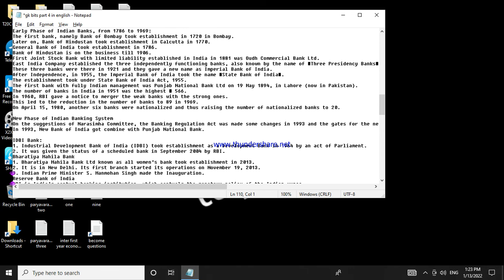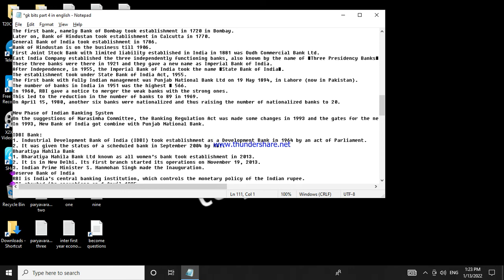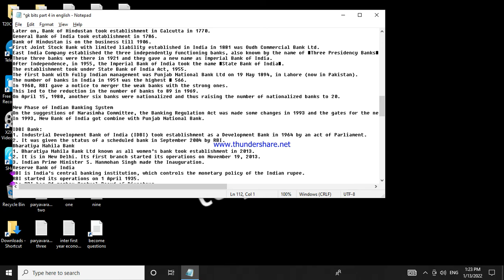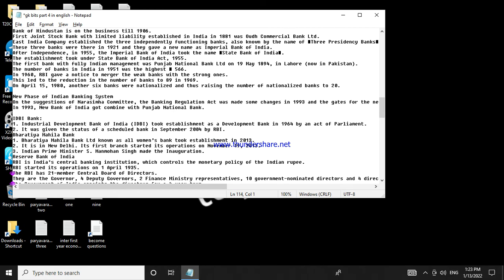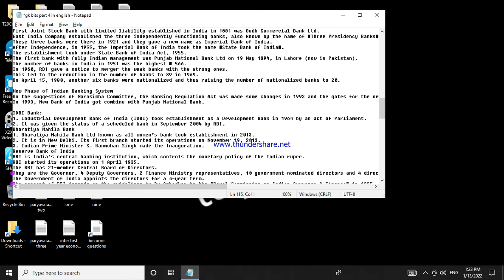Reserve Bank of India. RBI is India's central banking institution which controls the monetary policy of the Indian rupee. RBI started its operations on April 1, 1935. The RBI has a 21-member Central Board of Directors. They are the Governor, 4 Deputy Governors, 2 Finance Ministry representatives, 10 government-nominated directors and 4 directors to represent local boards headquartered at Mumbai, Kolkata, Chennai and New Delhi. The Government of India appoints the directors for a 4-year term.